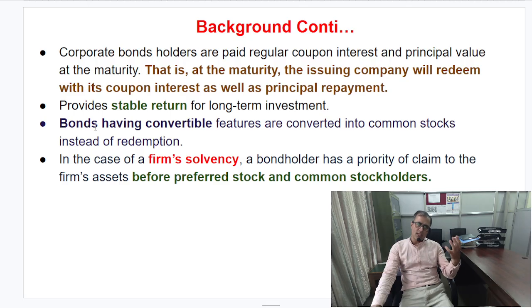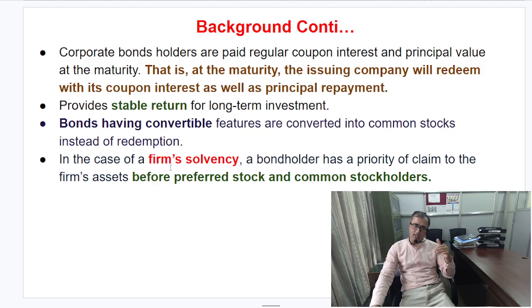And the next one is bonds having convertible features. In the area of corporate finance, we normally discuss that corporate bonds have conversion features, which could be converted into common stock instead of redemption. But remember, once the company, let's say, becomes bankrupt, in case of firm insolvency, a bondholder has a priority of claim to the firm's assets before the preferred stock and the common stockholder.